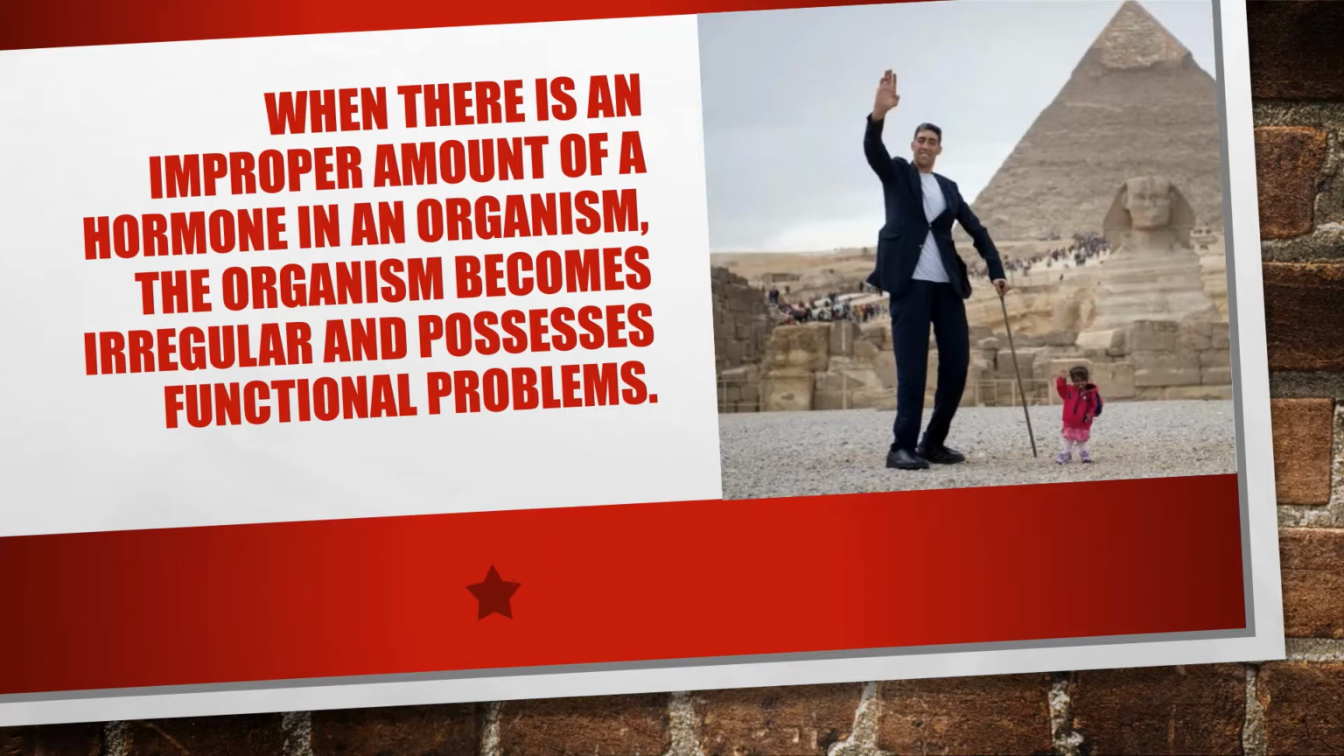When there is an improper amount of a hormone in an organism, the organism becomes irregular and possesses functional problems. The picture on the right is a photo of the world's tallest person next to the world's shortest person. This is all about the human growth hormone, or HGH. Essentially, the person on the left had way too much human growth hormone, while the person on the right had not enough human growth hormone.